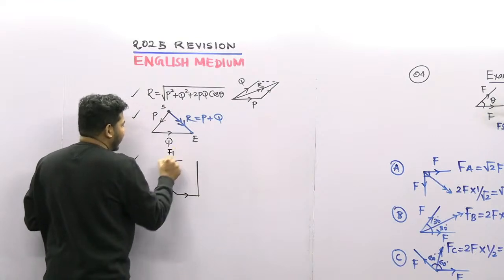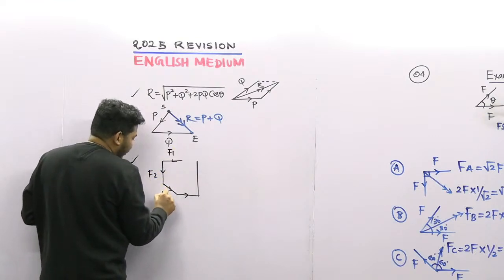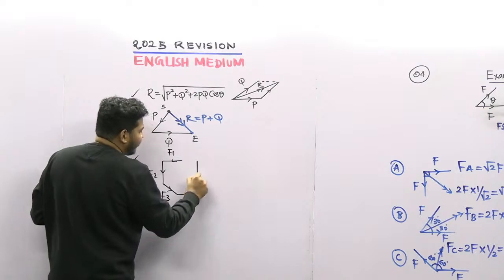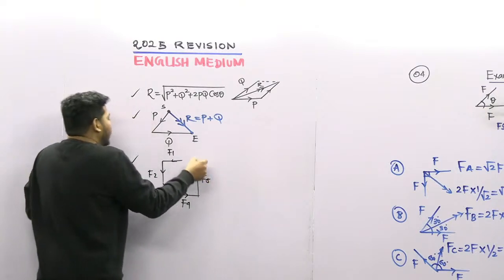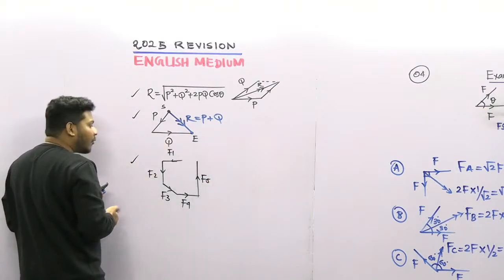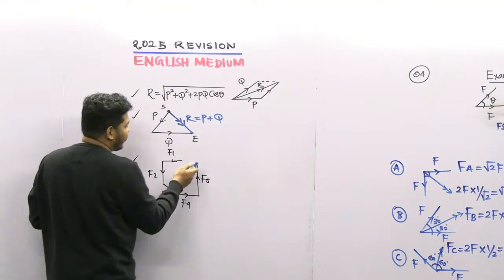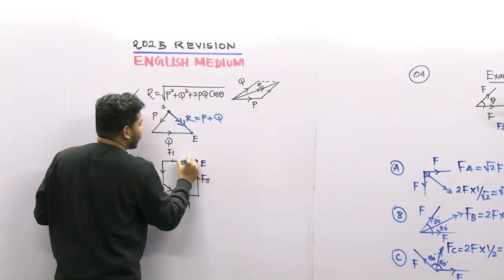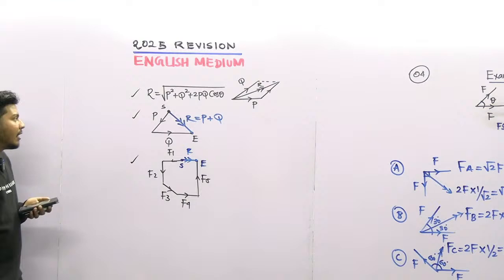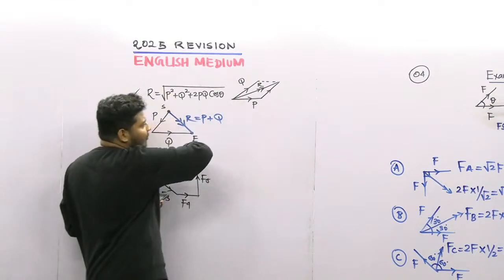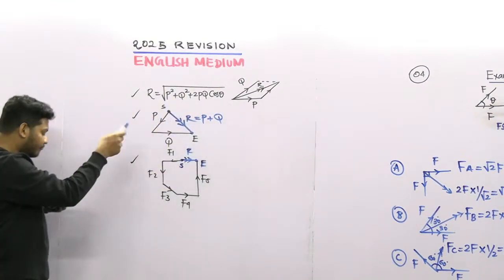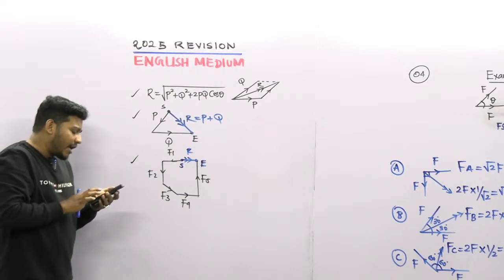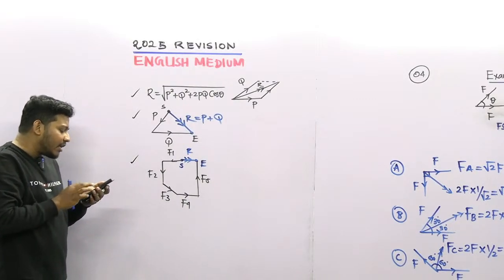Let's say this is F1 and F2, F3, F4 and F5. If you want to get the resultant of all these forces, the resultant will be like this. This is the starting, this is the ending, so this is the resultant. That's all. Very simple. So you should remember this one, guys, so write it down here. Okay, right. So let's move to the question number 5.